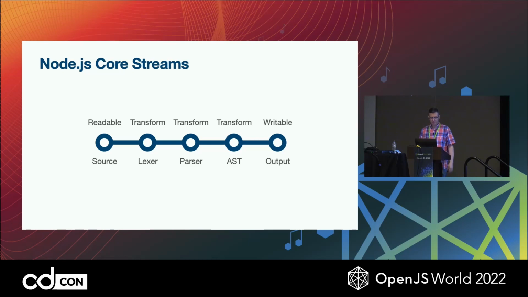So back to our picture from before, and back to our project. We had a little bit of a crash course in compilers. We talked about streams a little bit. And using the transform streams as the compiler layers started to make a lot of sense to me. Also, using streams would allow adding new layers later, swapping out layers for different functionality, adding optimization layers. It's a great generic interface to work with in a project like this.